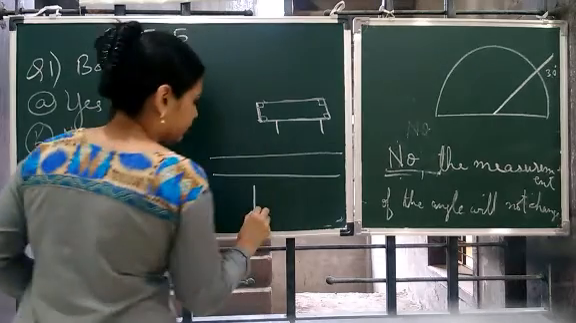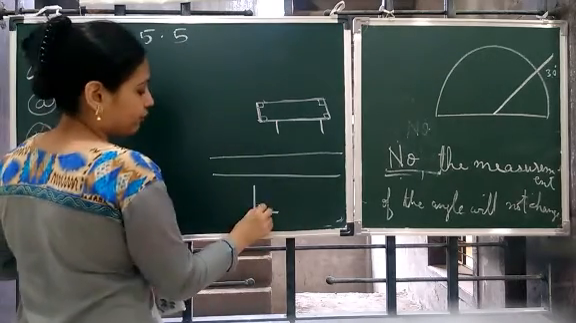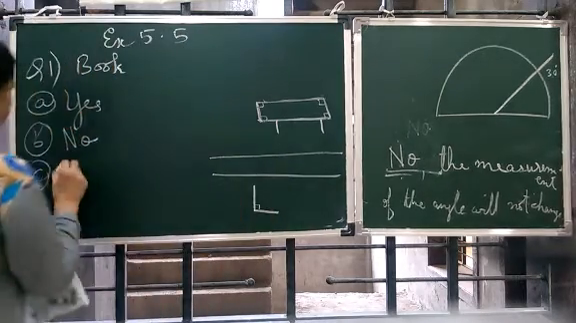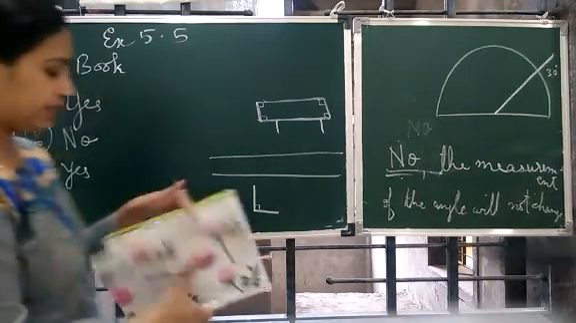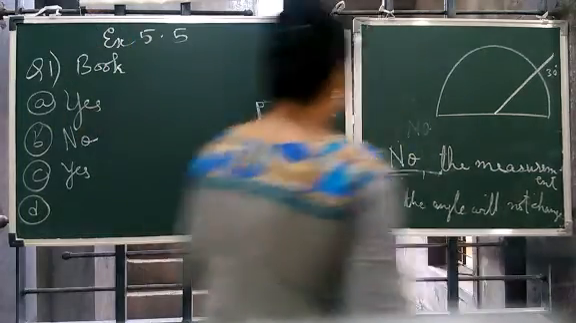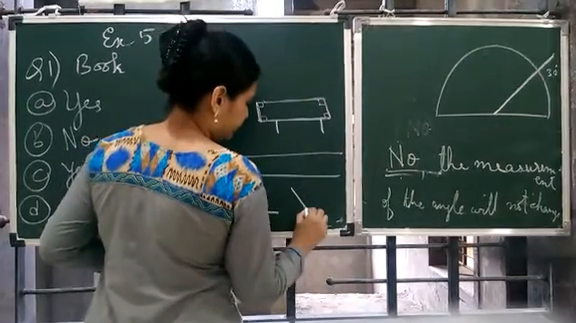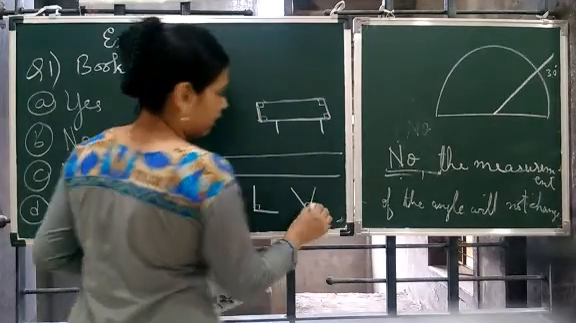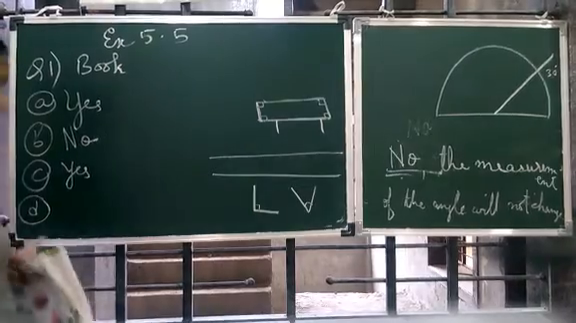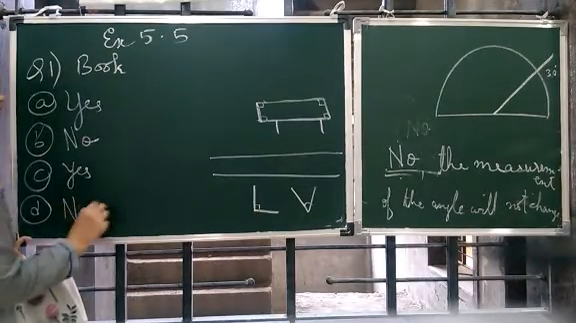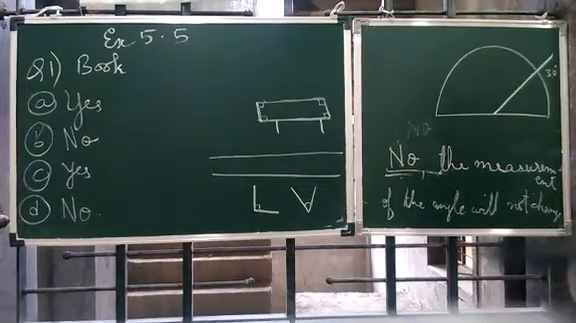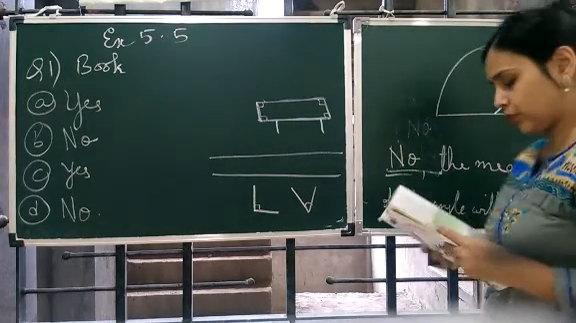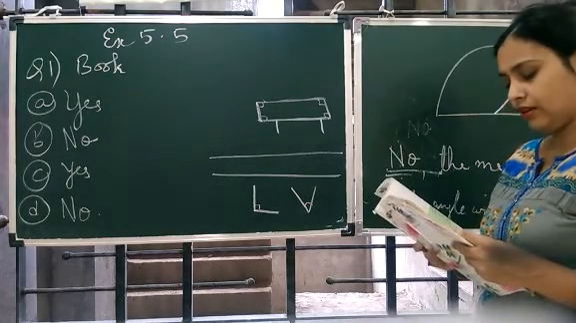Letter L. Here it is forming an angle of 90 degrees, right? So yes, it is a model of perpendicular lines. That is an example of a perpendicular line. Letter V. Letter V is forming an acute angle, right? So the answer should be what? No. So this completes question number 1. Now let's do question number 2.